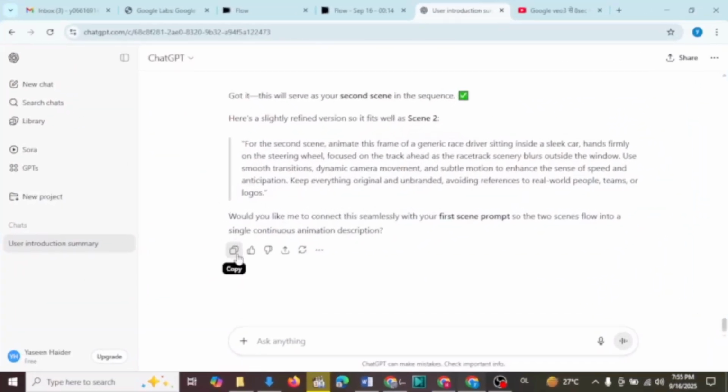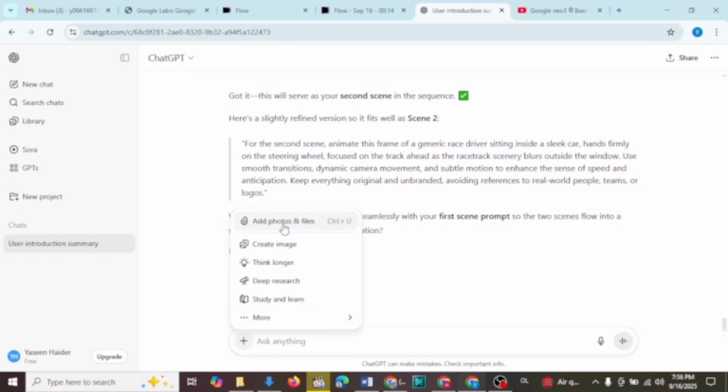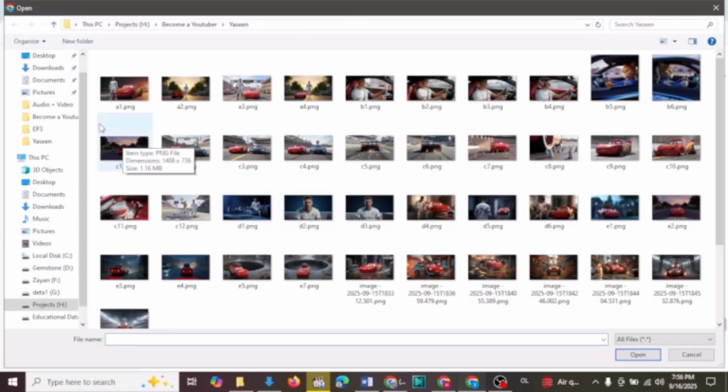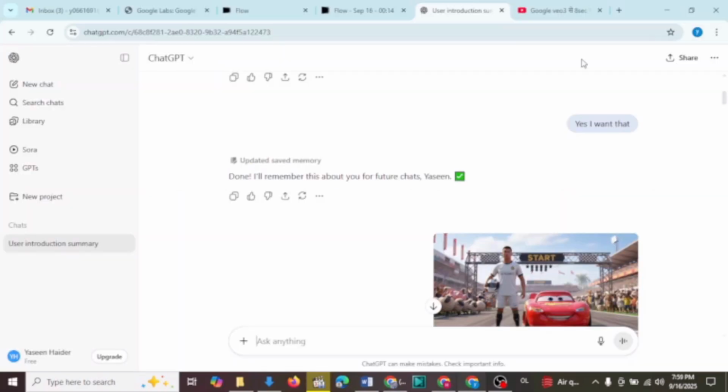Now, let's see how we can upload an image and create a video through Google Veo 3. Sometimes I also take help from ChatGPT to generate better prompts. For example, I can upload an image to ChatGPT and ask it, "Create a video clip prompt while considering this image." I will use this prompt in Google Veo 3 using Flow.